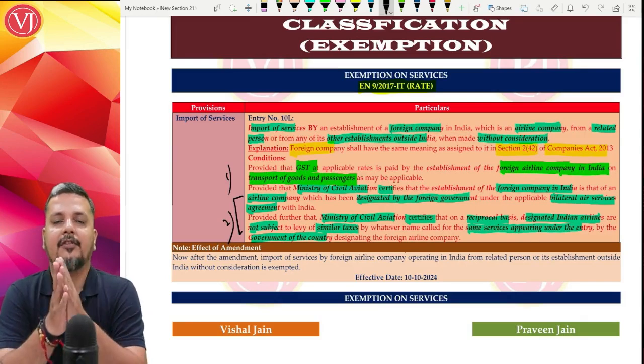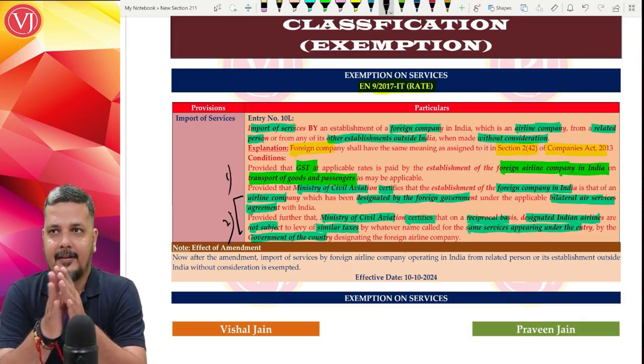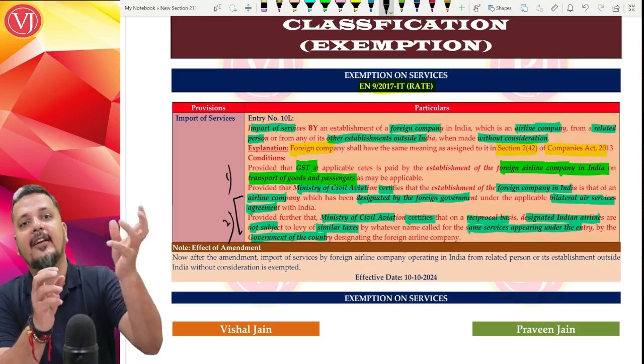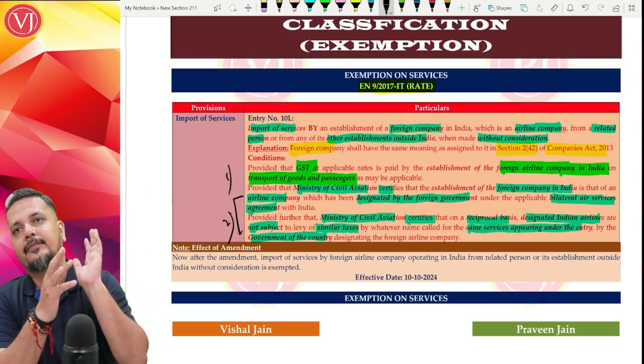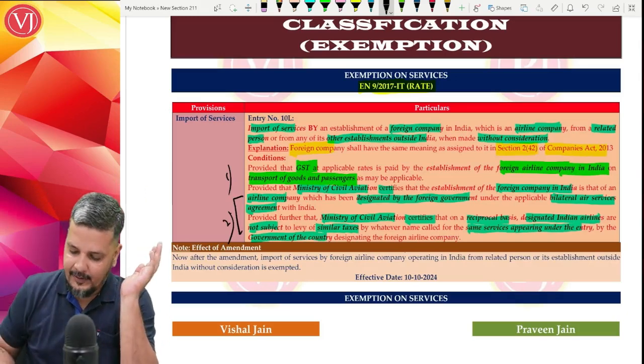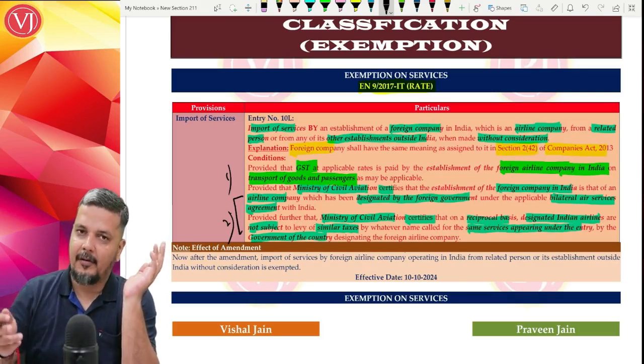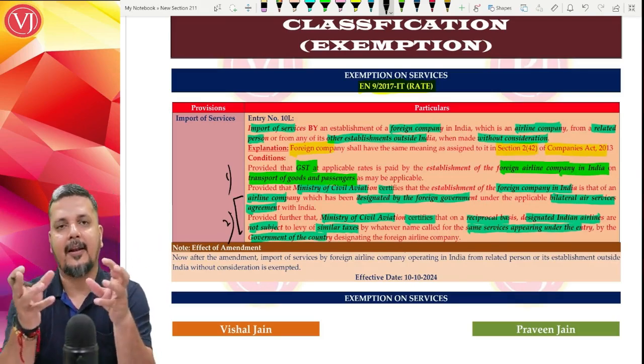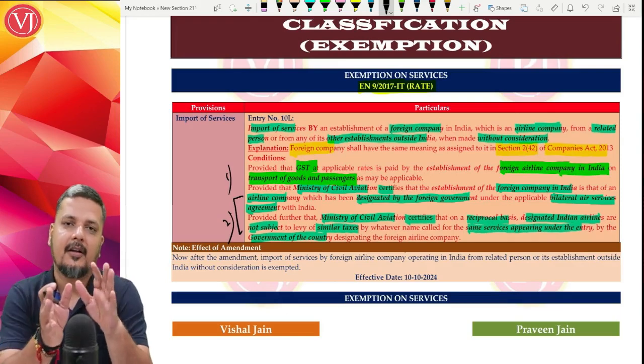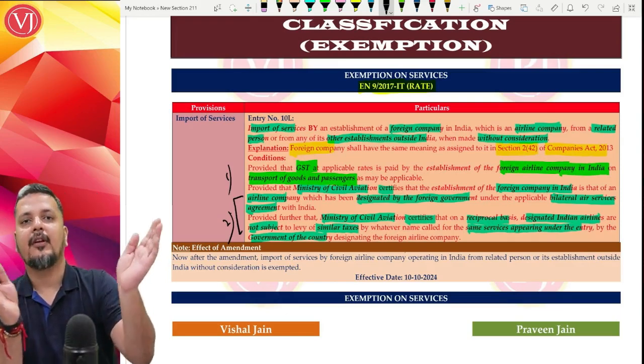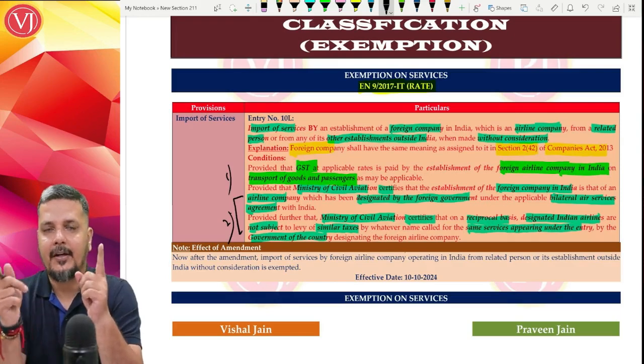Second, Ministry of Civil Aviation should certify 2 things. That this foreign airline company has been properly designated by the foreign government, telling that under this bilateral air service agreement, we are having this authorization. There will be a bilateral air service agreement between India and the other country.